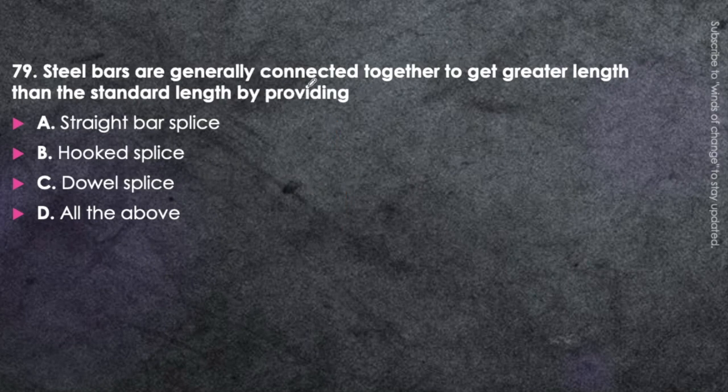Next question. Steel bars are generally connected together to get greater length than the standard length by providing straight bar splice, hooked splice, dowel splice, or all of the above. Just think about it. Usually steel bars are connected together by all of the above. Either a straight bar splice can be provided, okay, directly two bars are connected like this, or a hook splice in which a hook has been provided at the ends, or the dowel splice in which it is doweled inside some member. Okay, so all of the above will be the correct statement.